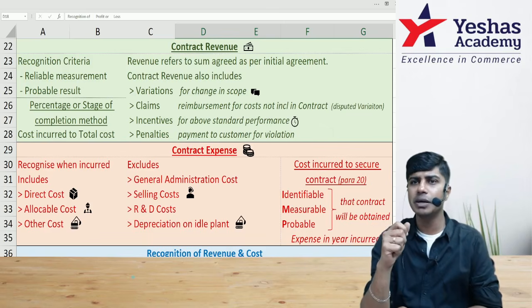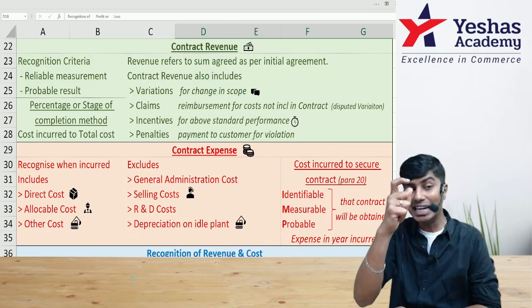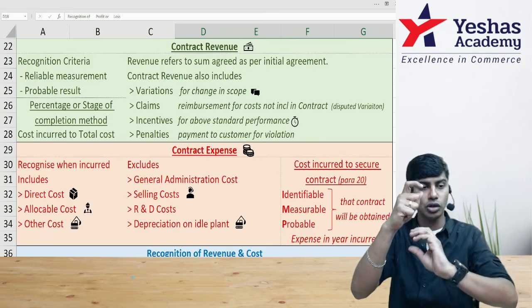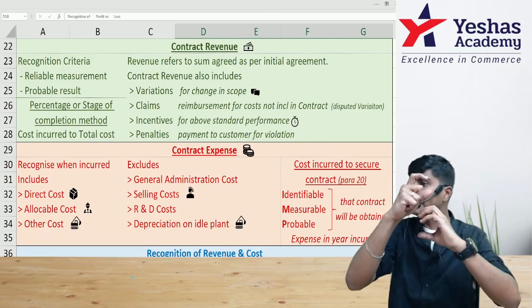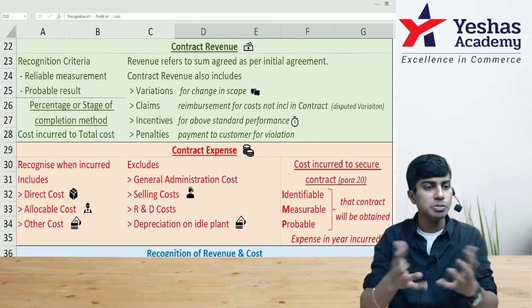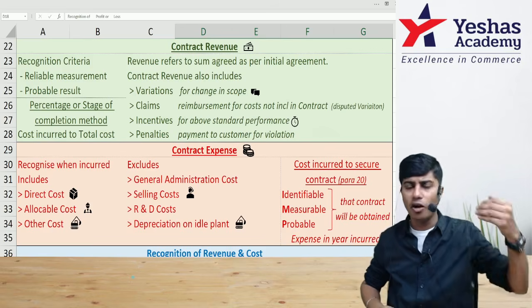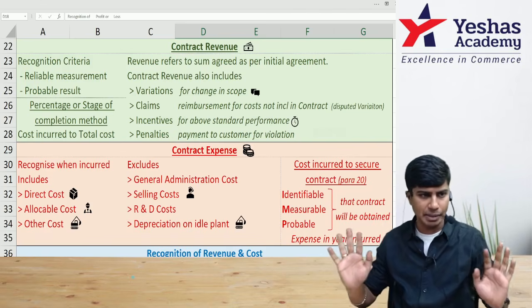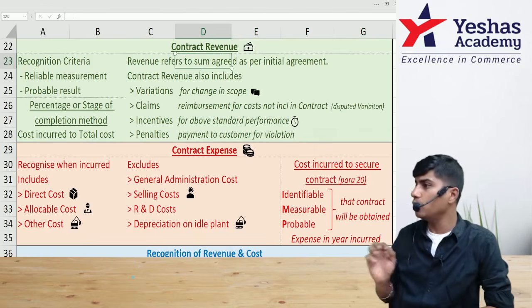How do we determine that percentage? We take cost incurred divided by cost incurred plus to be incurred. That is total cost. Cost incurred divided by total cost will give us percentage complete. There are a couple of other methods which I'll refer to slightly later, but they are not supposed to be followed in exam preparation.